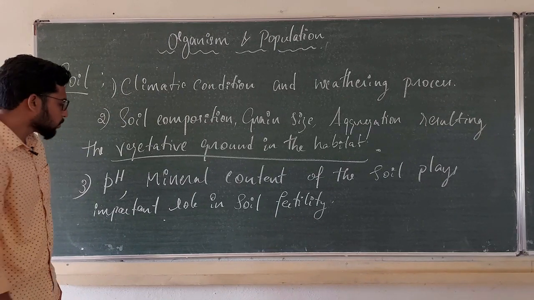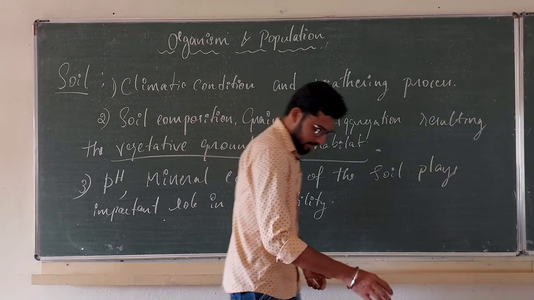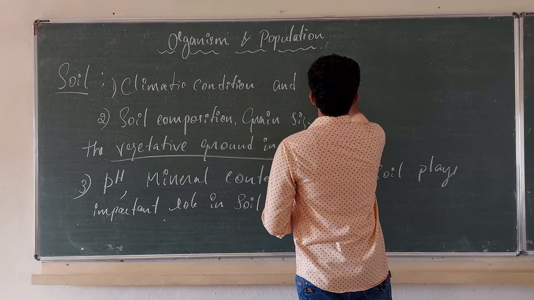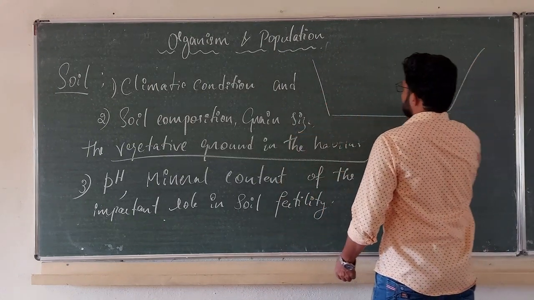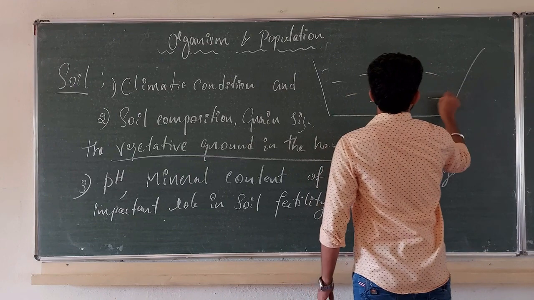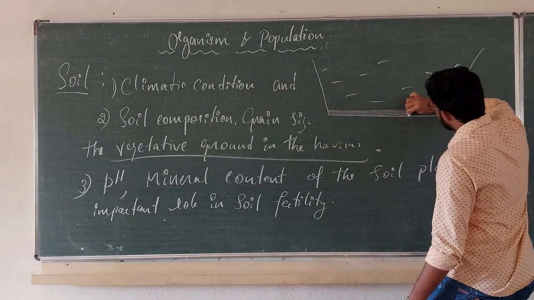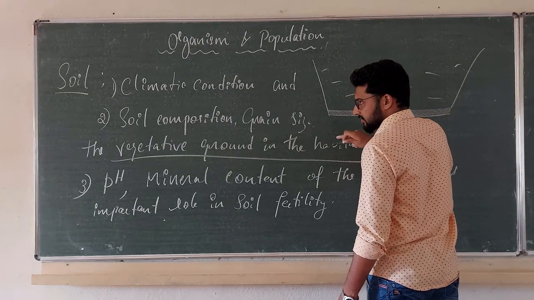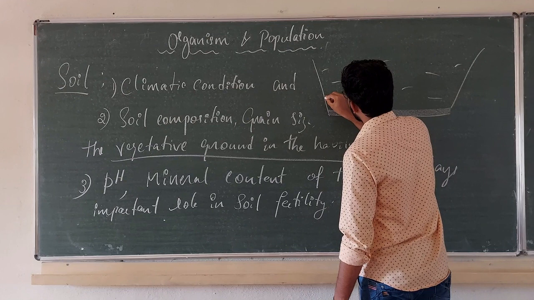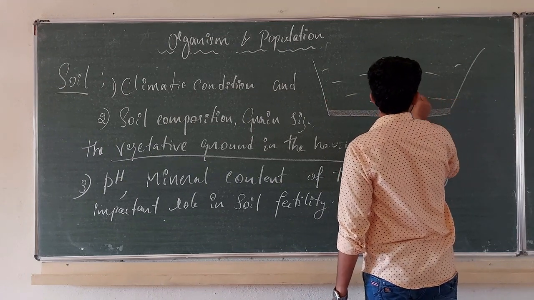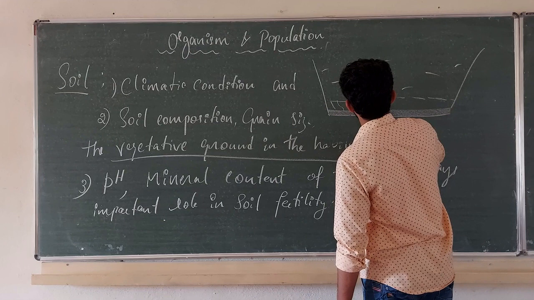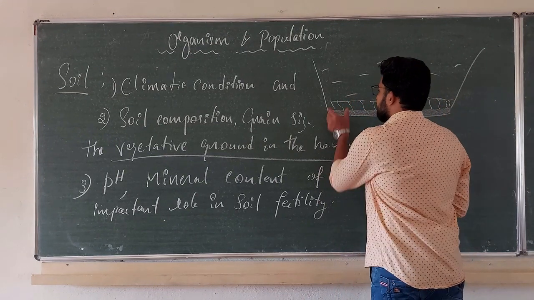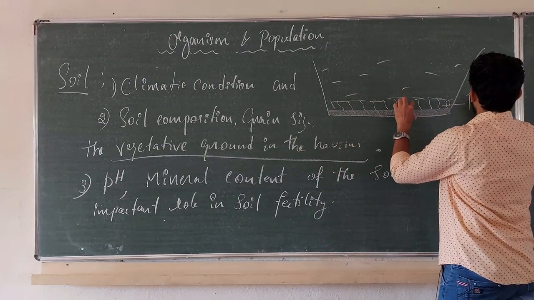Okay, and take one aquatic environment. This is an aquatic environment filled with water. And this is a sedimentary region. This sedimentary region consists of many animals. Here you have many organisms: small fish, snails, crustaceans. This region is called the benthic zone.